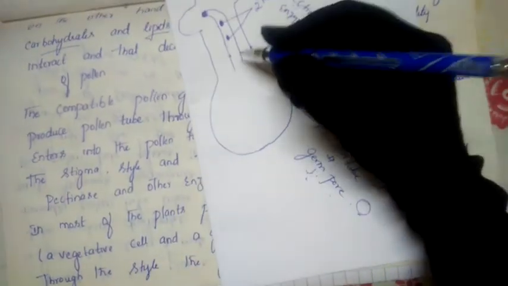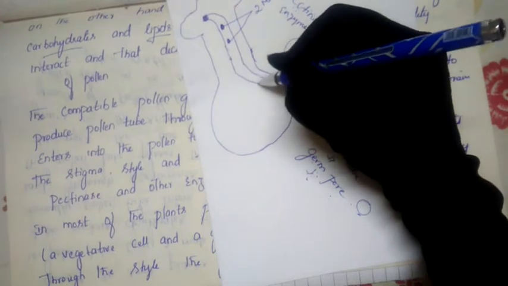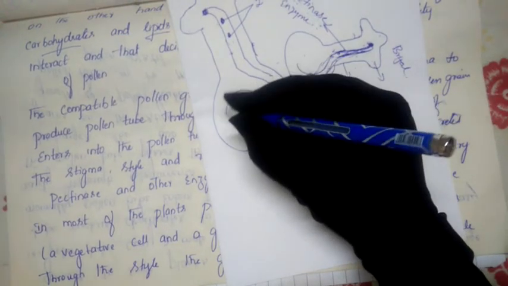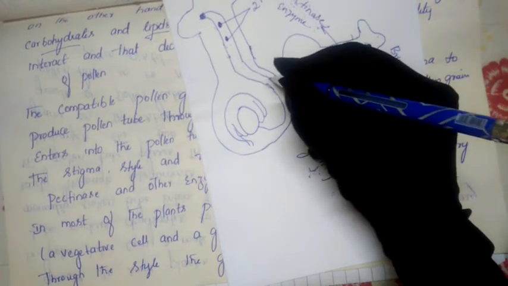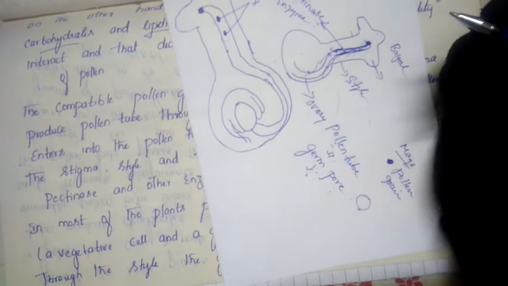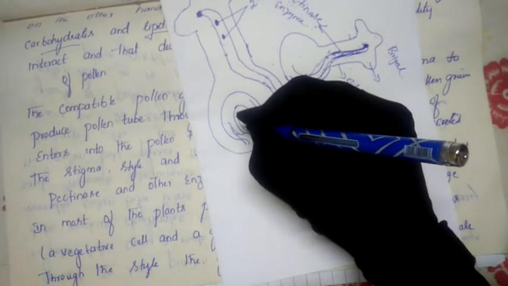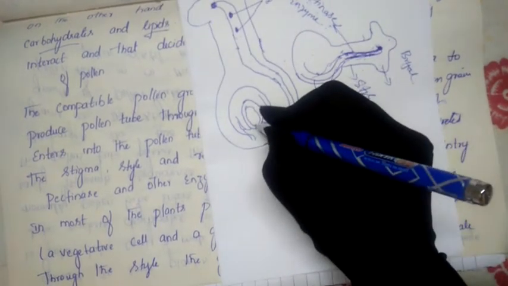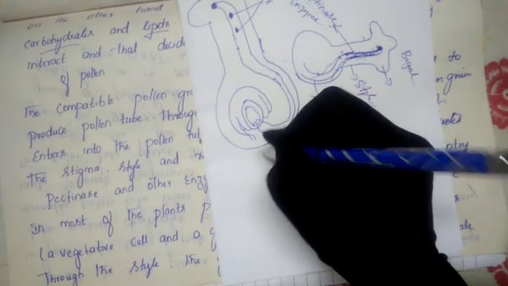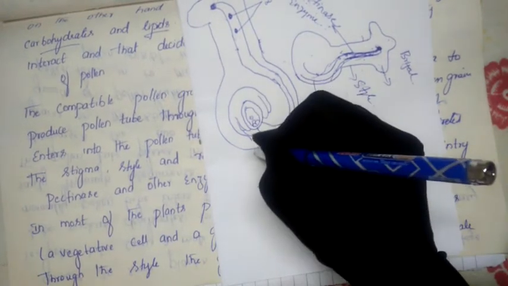Finally the pollen tube starts growing, and in the same manner the male gametes also reach. Finally, the anatropous ovule will be present like this. The pollen tube comes here and reaches the ovule. Here the embryo sac will be present. What does this embryo sac contain? We will study it. Two synergid cells will be present, one egg will be present, one secondary nucleus will be present, and three antipodal cells will be present.